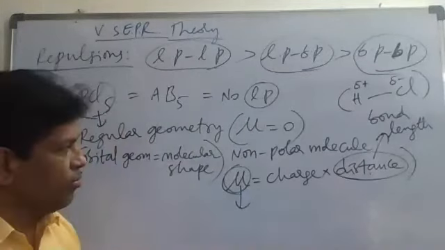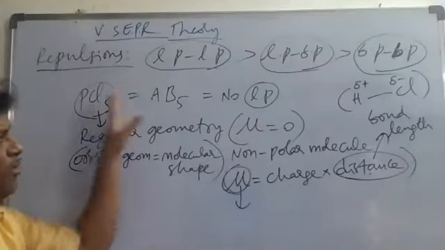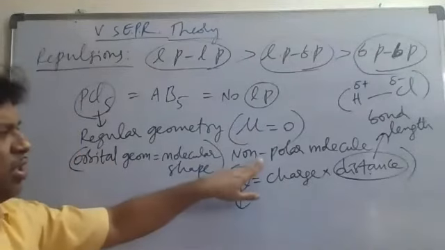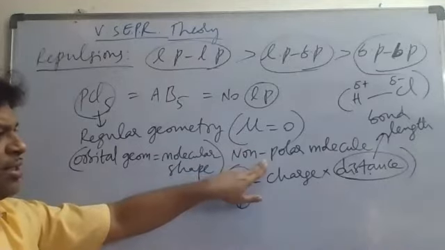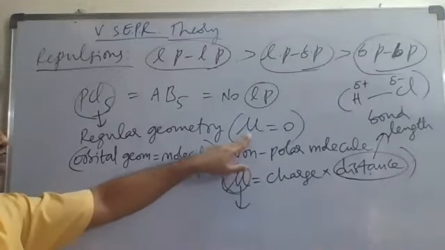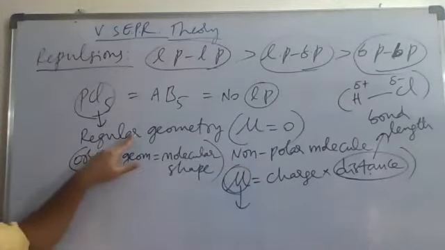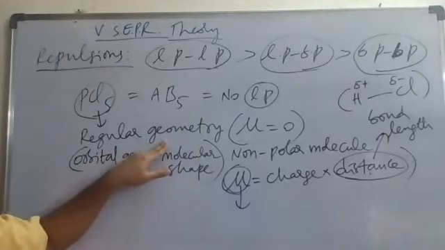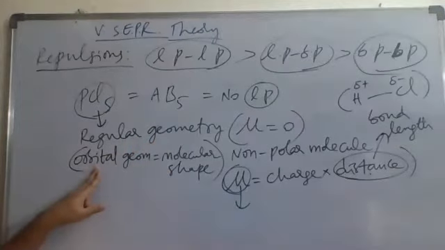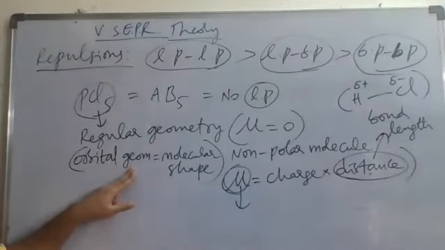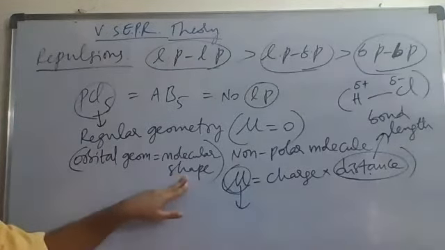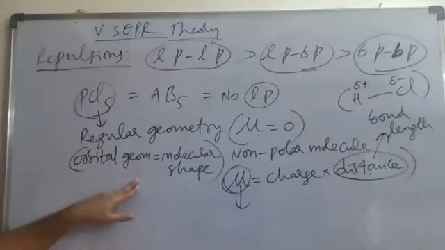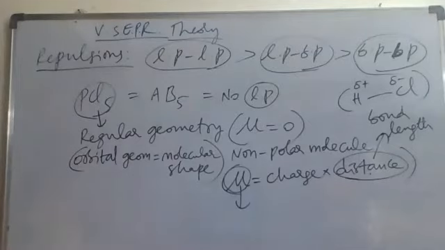So how do we identify whether the given molecule is non-polar or polar? If the dipole moment is 0, it is a non-polar molecule. The dipole moment will be 0 if the molecule has regular geometry. What is the meaning of regular geometry? If the orbital geometry of all orbitals is equal to the molecular shape of the given molecule, both are the same, that is called regular geometry.